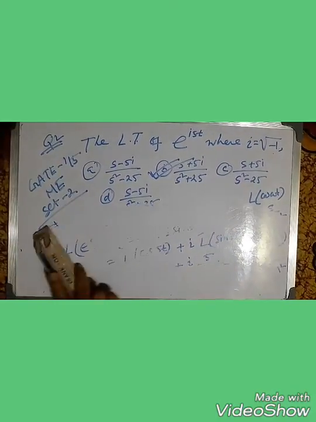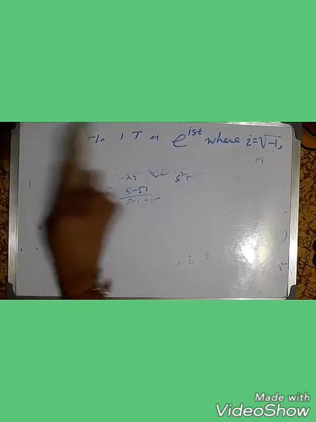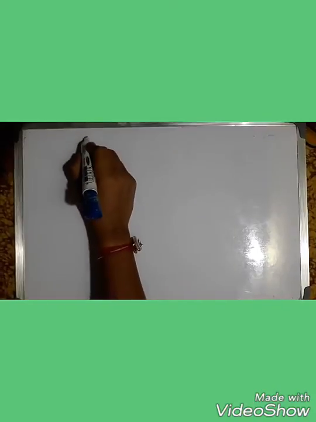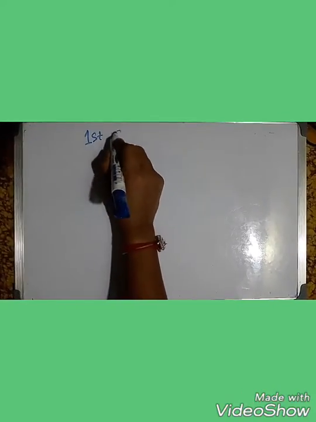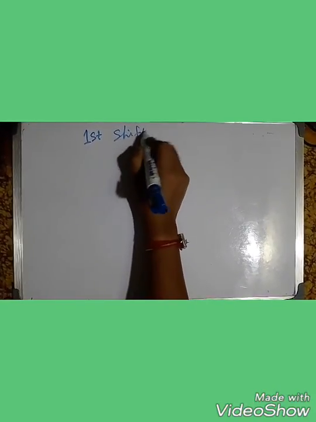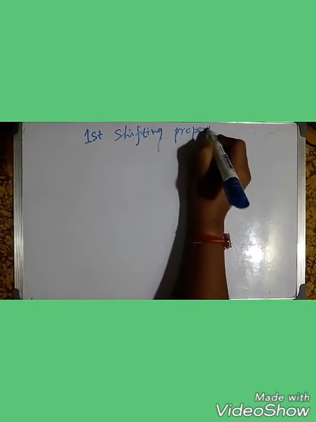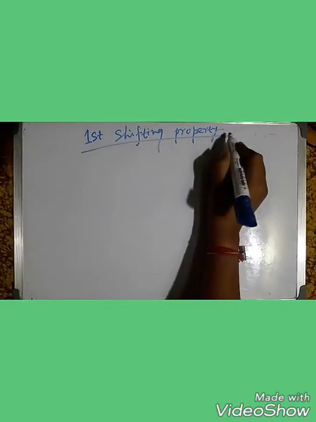Now we learn a property of Laplace transformation, and the name of the property is the first shifting property. First shifting property. What is it?